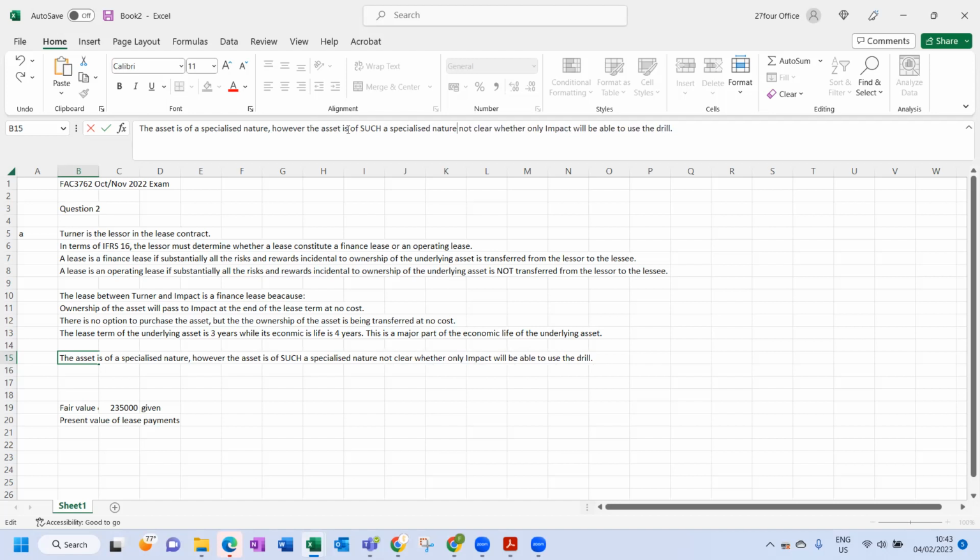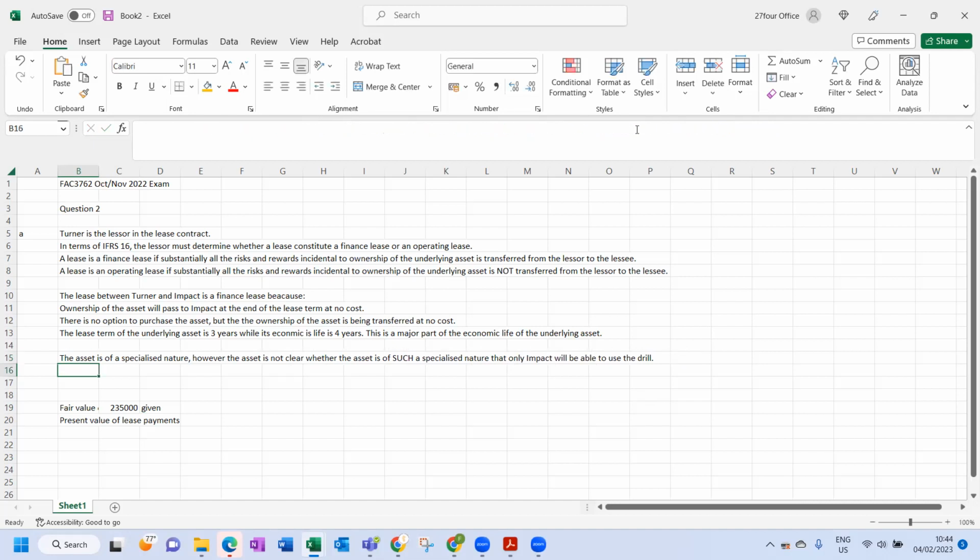However, it is not clear whether the asset is of such a specialized nature that only Impact will be able to use the drill. So we are stating that the last criteria does not apply.